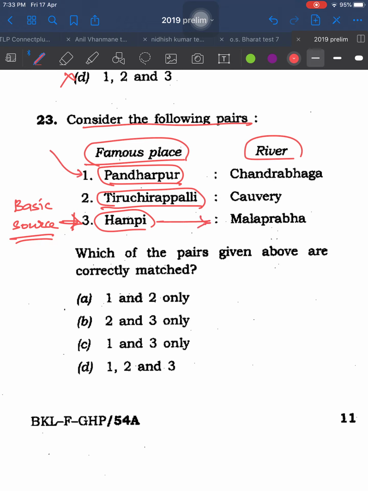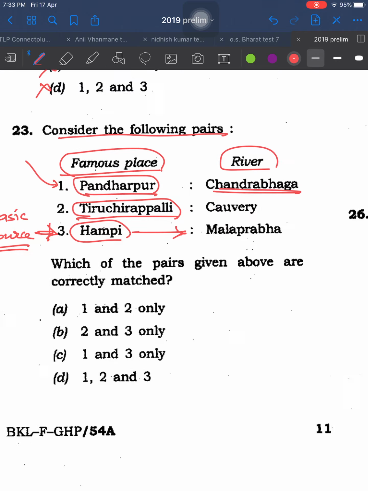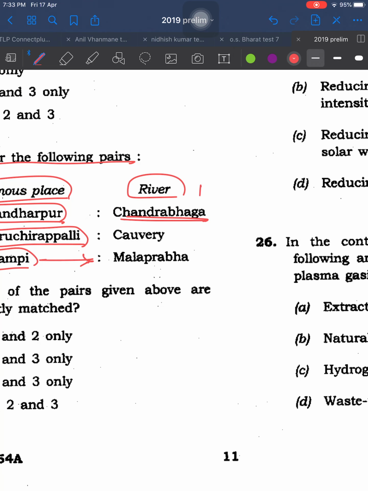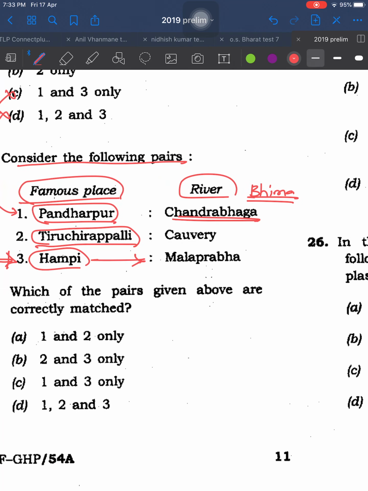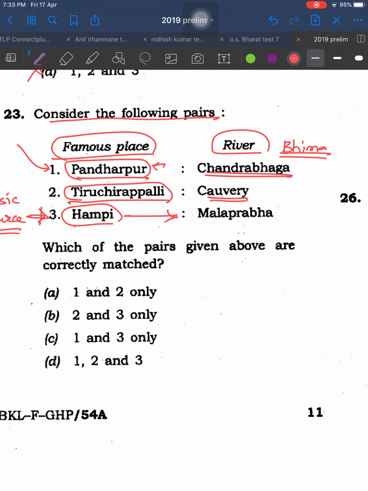Pandharpur, mostly the people from Maharashtra, they might be knowing this. Even if you know Pandharpur, in general we know river Bhima in Maharashtra. Pandharpur lies on river Bhima, but river Bhima is known as Chandrabhaga only in Pandharpur, not in any other part of Maharashtra, even in Karnataka. This you may or may not know, but this is the easiest way to solve this question.